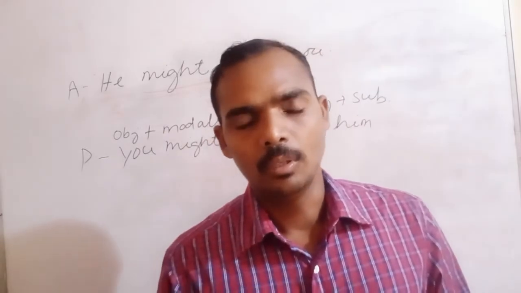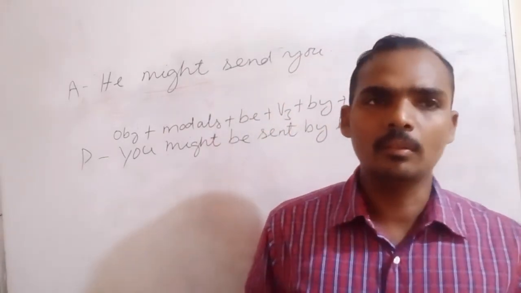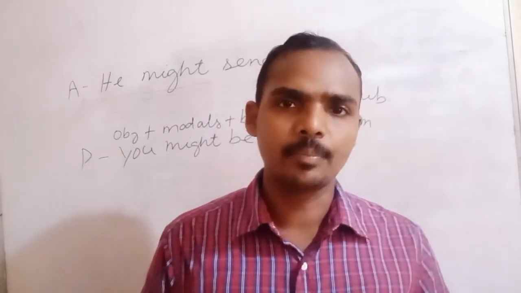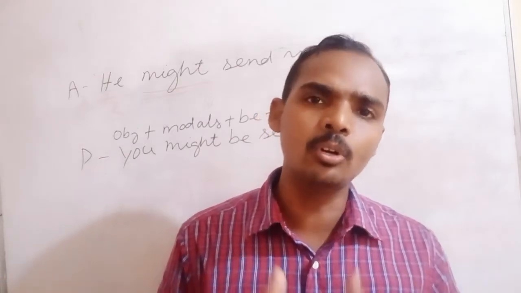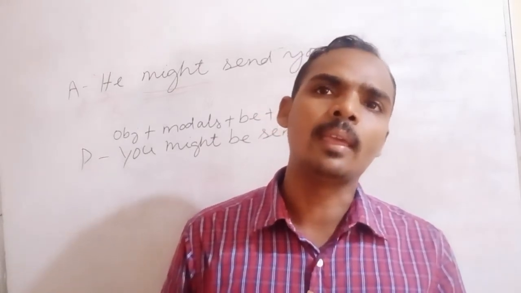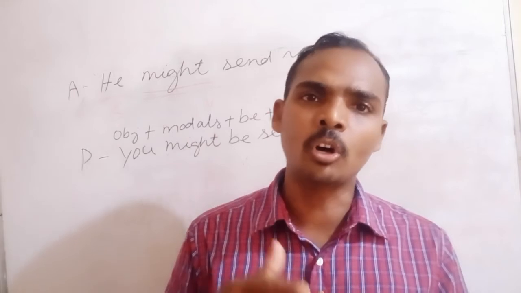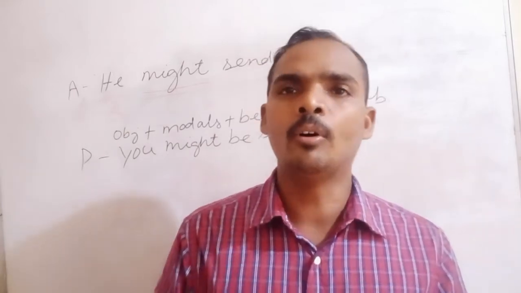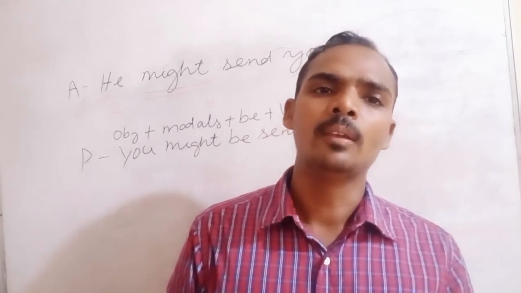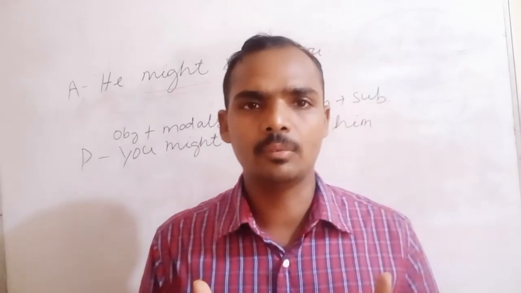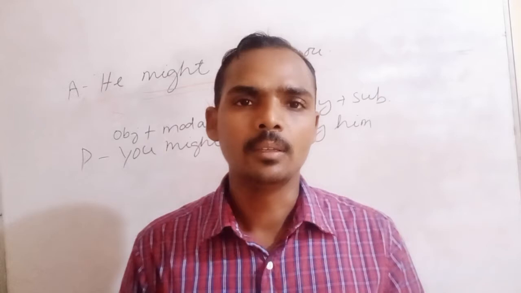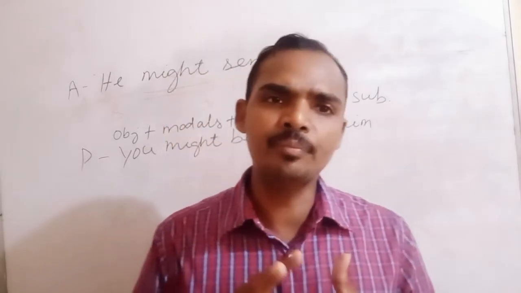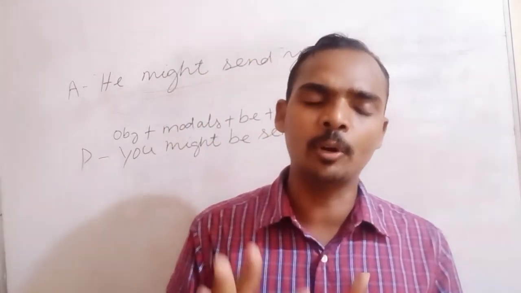So in all the classes I have already told you how an active sentence converts into a passive sentence or passive structure. Always remember, in an active sentence there is subject, verb and object.